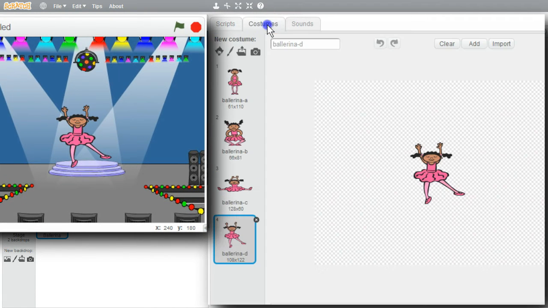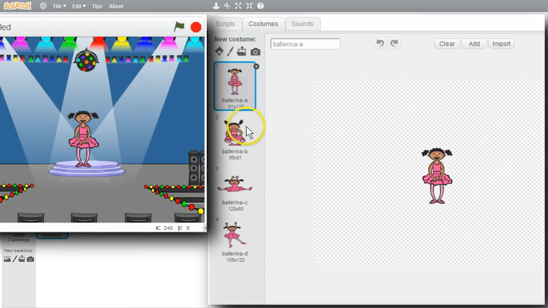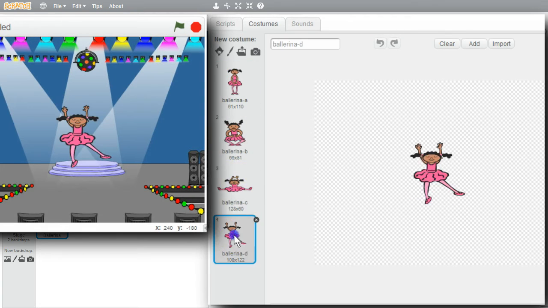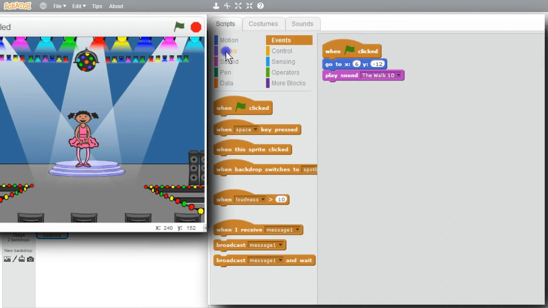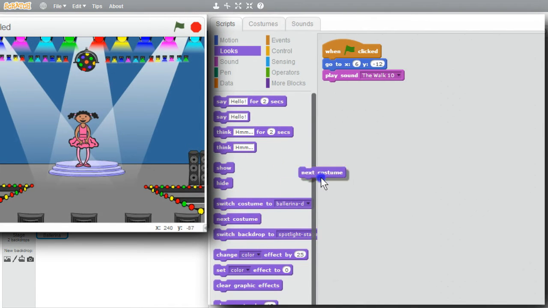I'll go to Costumes. She has 4 costumes, and changing her costumes looks like she's dancing. Costume 1, 2, 3, 4, and back to 1. I can have my program change her costumes. I'll go to Scripts. In Looks, I can use Next Costume. If I click on Next Costume, her costume changes on the stage. I need to get some timing, a good time in between costume changes, so its rhythm moves with the music.